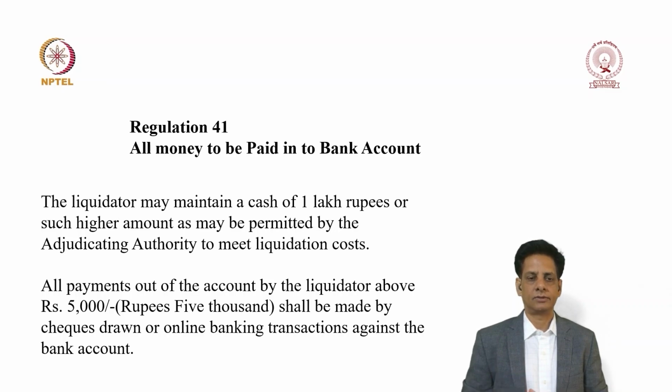So let's repeat. The payments out of the account by the liquidator, which are in excess of rupees 5,000, shall be made by checks drawn or through online banking transactions against the bank account only, and hence there is no more cash dealing by the liquidator with any third party, either in terms of receipt of money or in terms of payment of money.